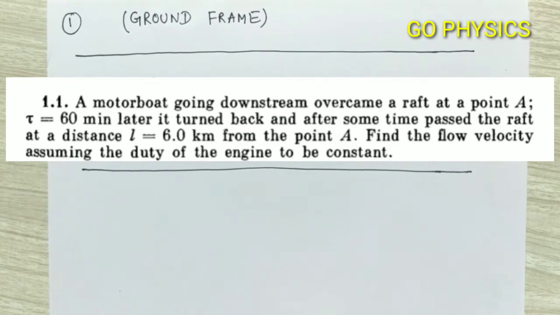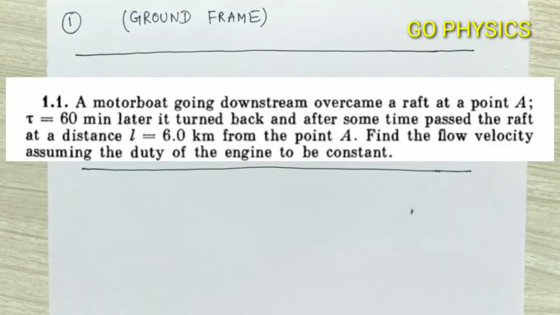So now let's see the question number 1. A motorboat going downstream overcame a raft at a point A. Time equal to 60 minutes later, it turned back and after some time passes the raft at a distance 6 km from the point A. Find the flow velocity assuming the duty of the engine to be constant.